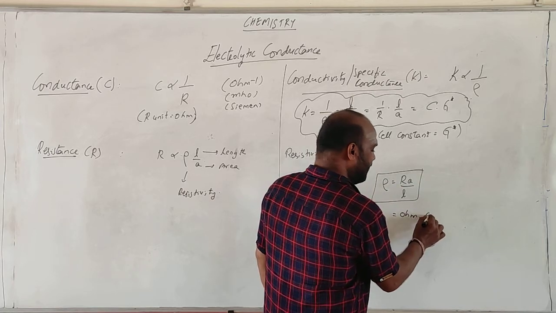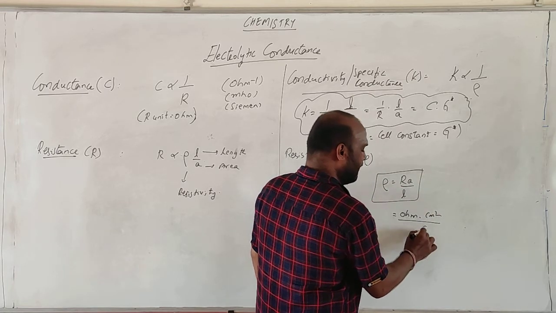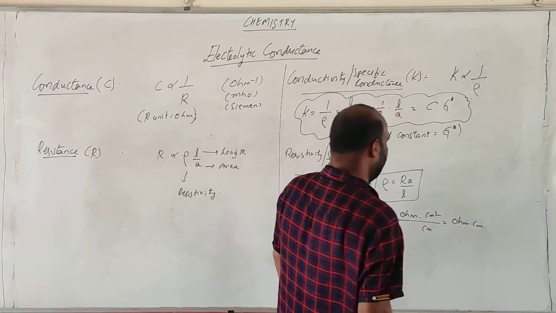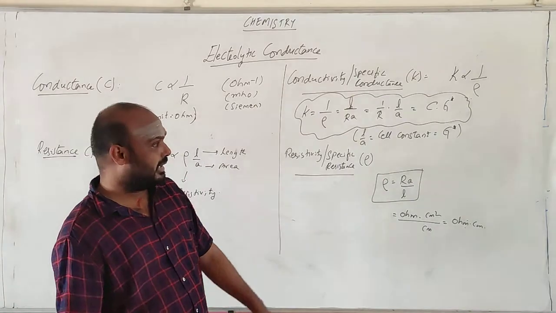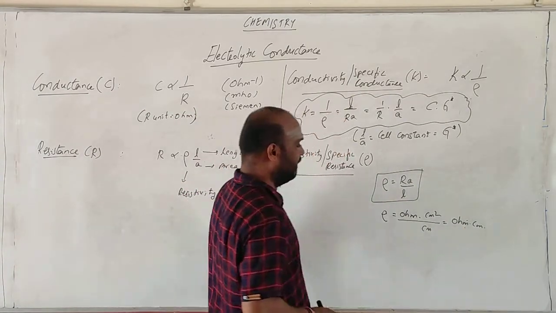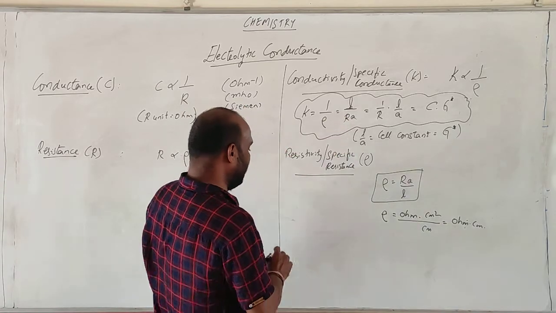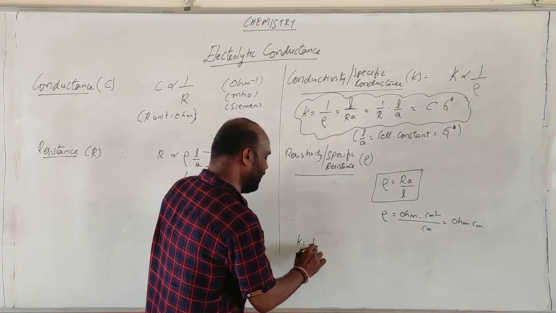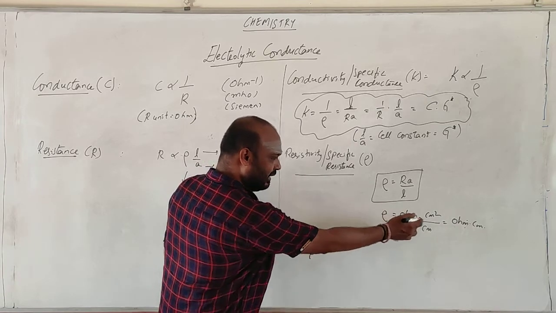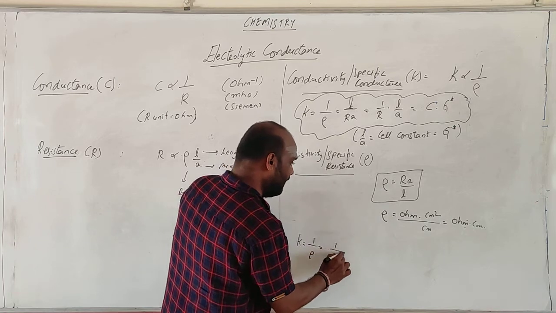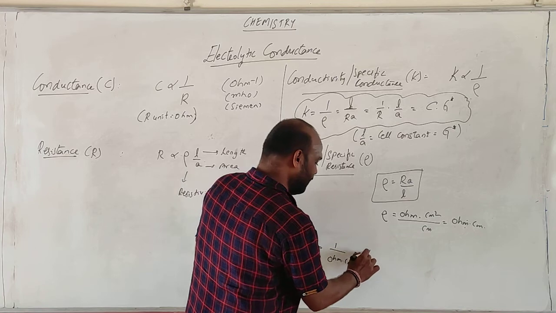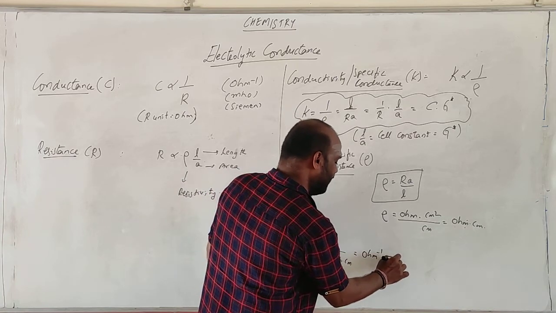Area is centimeter square and L is centimeter. So you will be getting ohm centimeter. Okay, this is the unit of resistivity. If you want the unit of K, K is equal to 1 by rho, and that is 1 by ohm centimeter. So this is ohm inverse centimeter inverse.